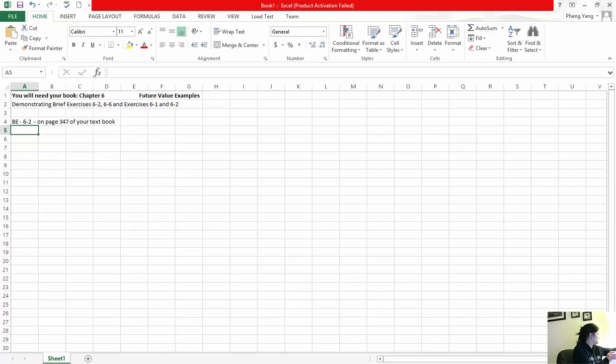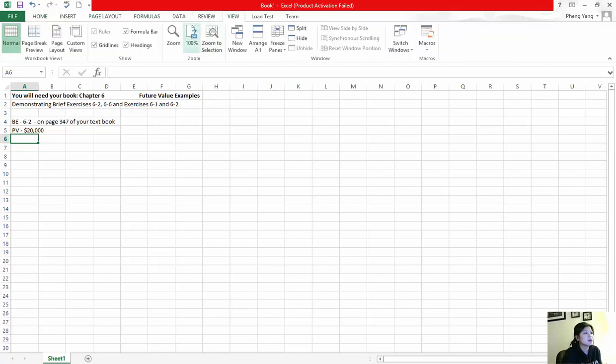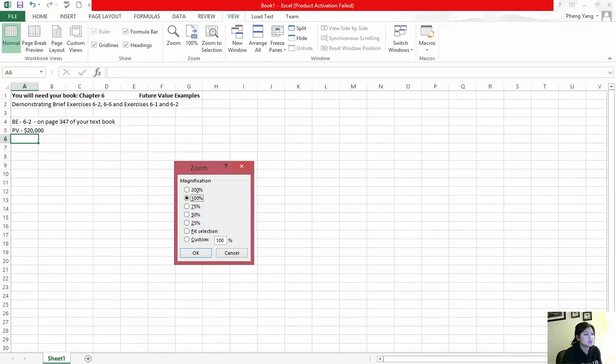All right. So the present value right now is $20,000. Let me just enlarge this, zoom it to 130, so that you can see it a little better, hopefully.